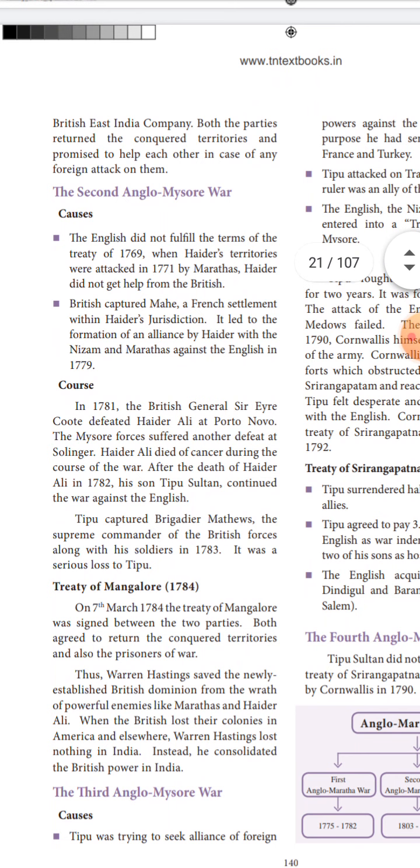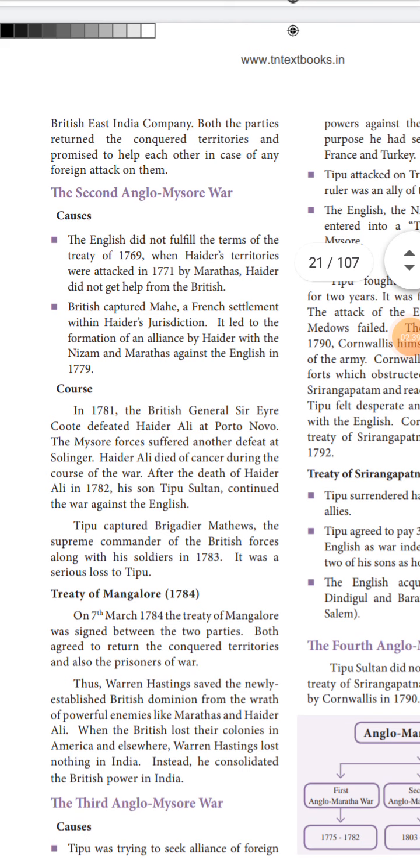And then the course of the war. In 1781, the British General Sir Eyre Coote defeated Hyder Ali at Porto Novo. The Mysore forces suffered another defeat at Sholinghur. Hyder Ali died of cancer during the course of the war. After the death of Hyder Ali in 1782, his son Tipu Sultan continued the war against the English.